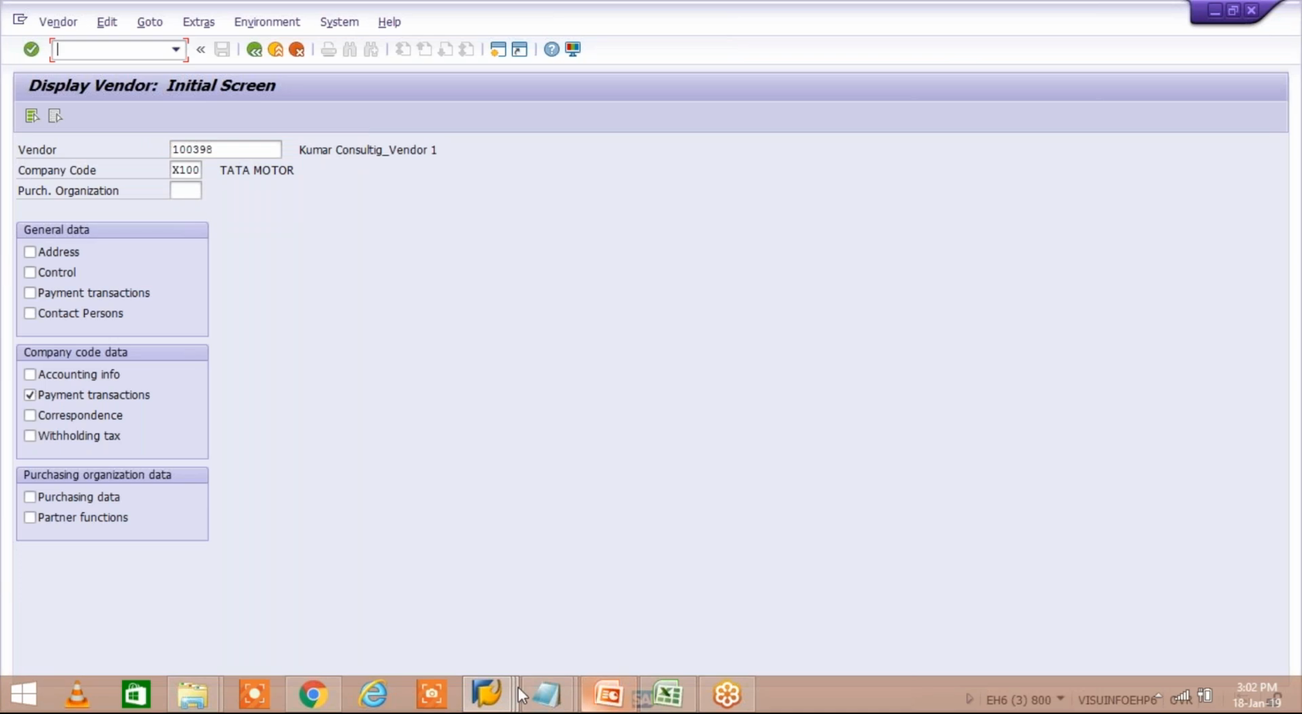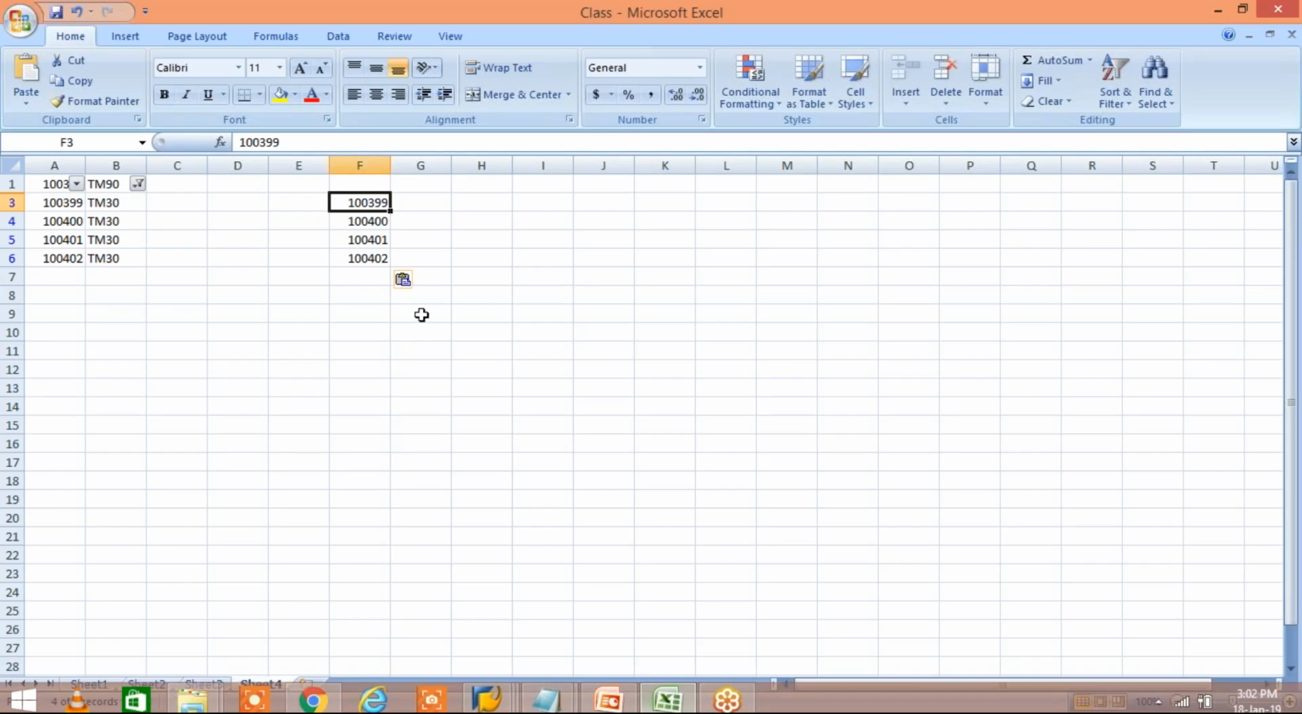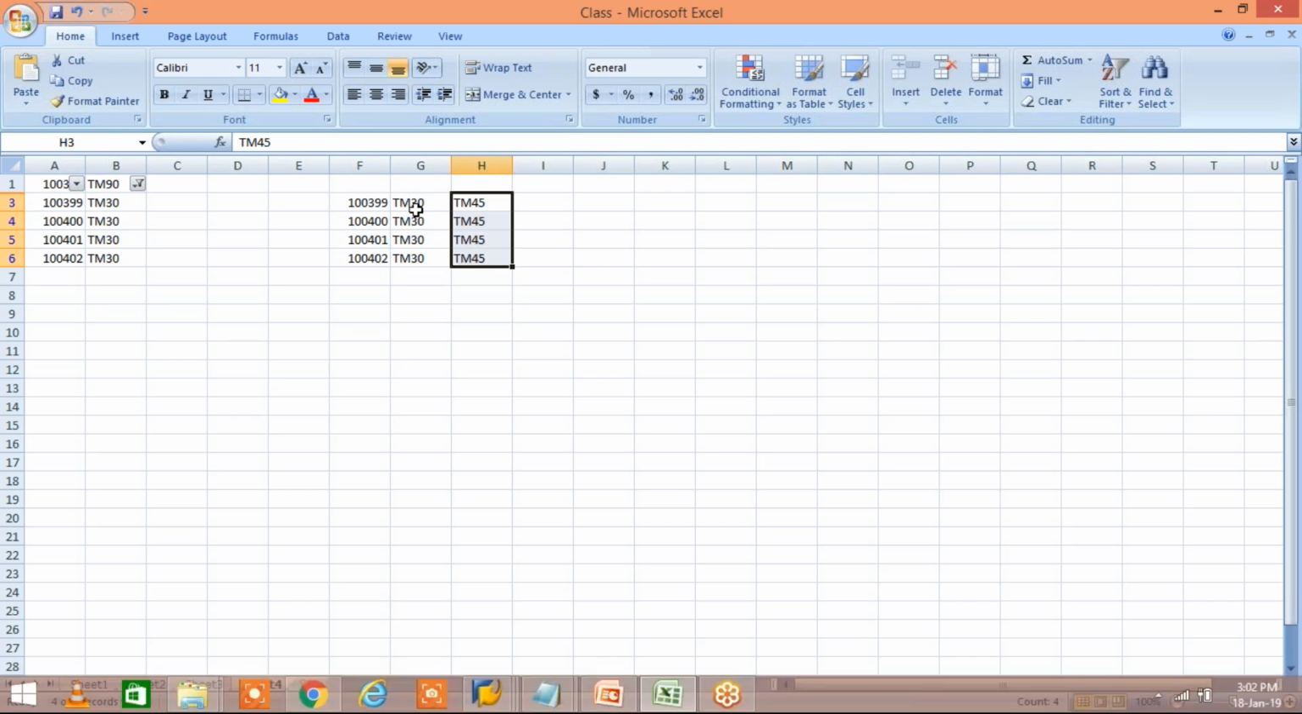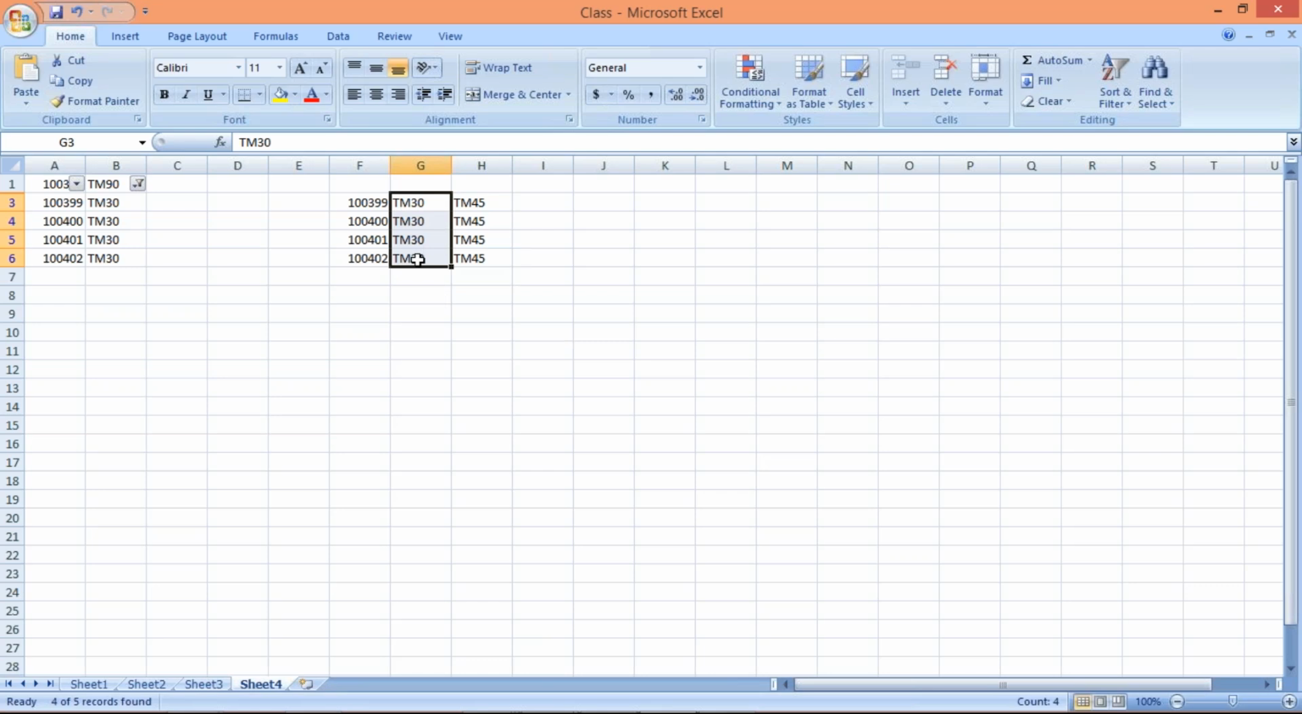What changes are we going to make, guys? The changes are like these vendors are using terms of payment TM30. So what we have to do? TM30 is supposed to be replaced by TM45. This is the requirement, right? So for that, this is called mass changes. It means we have to make changes against several vendors at a time. This is called mass changes.